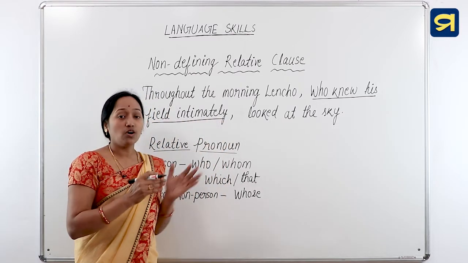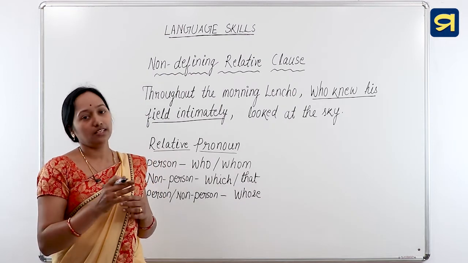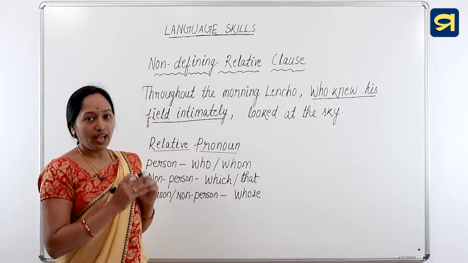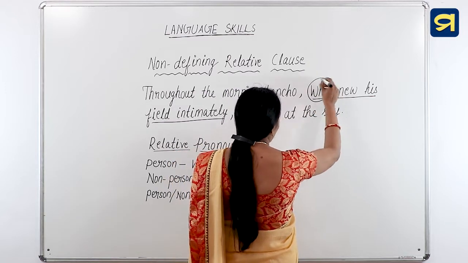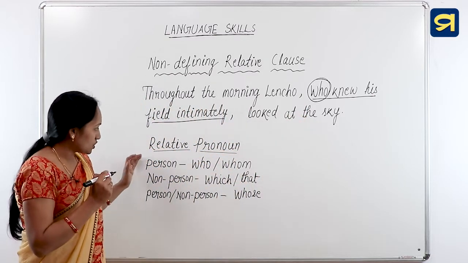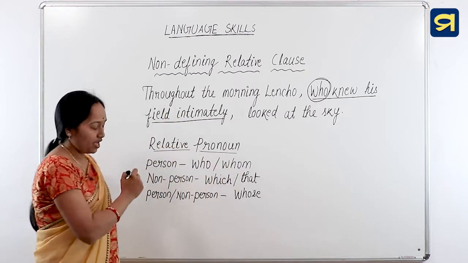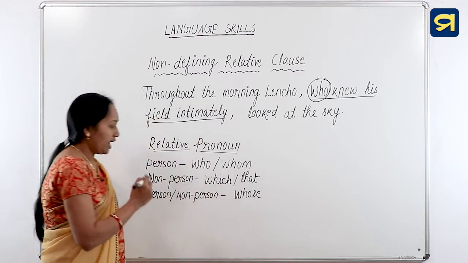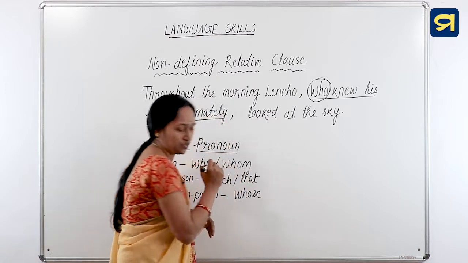So, why is it called a relative clause? Because a relative clause modifies the noun. So, here the noun is Lencho. And the relative clause starts with a relative pronoun, that is who. So students, for a person, the relative pronouns are who or whom, and for a non-person, we can use which or that, and for both person and non-person, we can use whose.